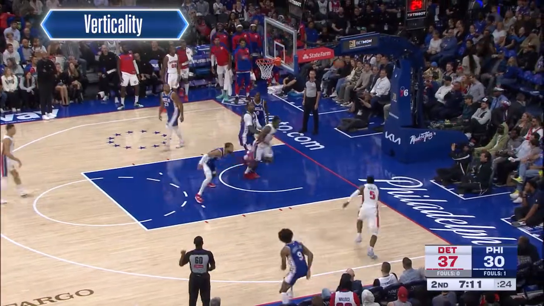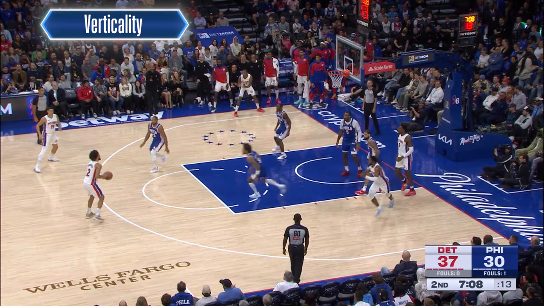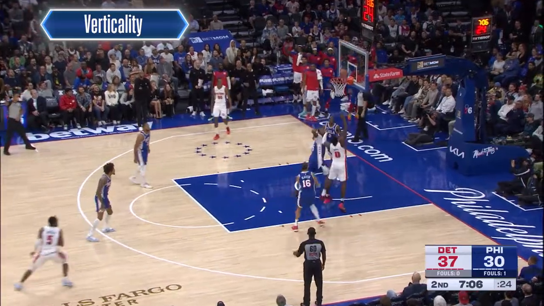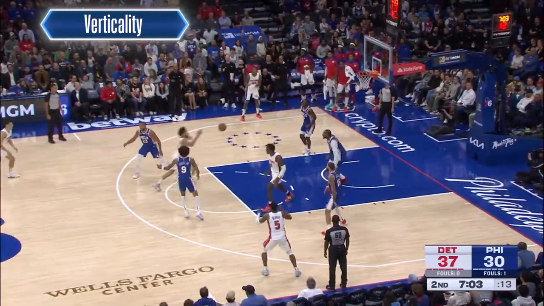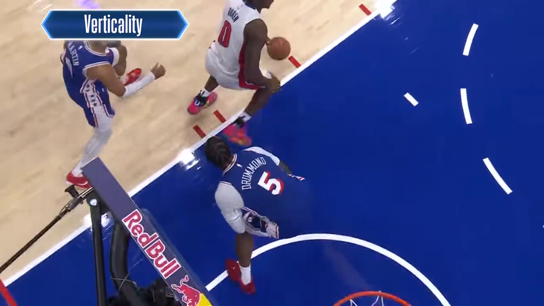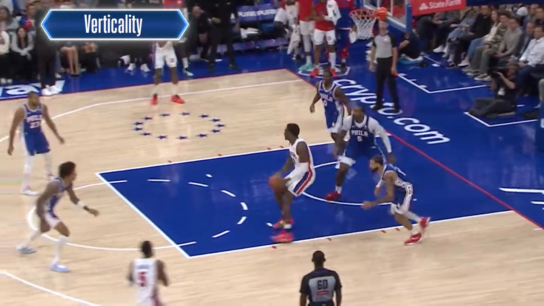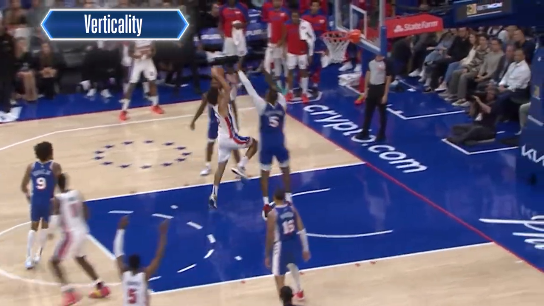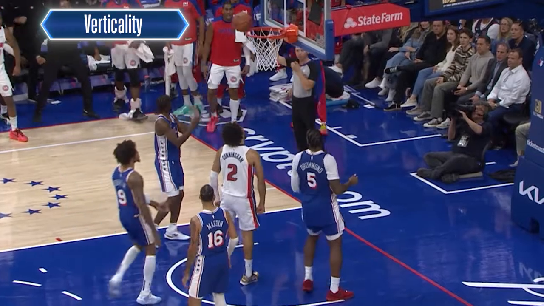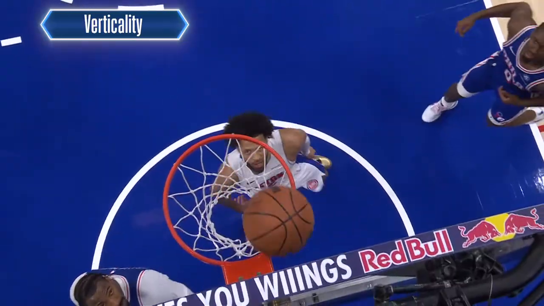Now, let's look at an example where the defensive player does not maintain legal verticality. The highlighted defender on this play, Andre Drummond, starts in a legal position, but he does not maintain that position throughout the play. While Drummond does get to the spot in the path of the offensive player, Cade Cunningham, prior to the start of his upward shooting motion, Drummond does not jump vertically, and instead he turns his body and he makes more than marginal contact with Cunningham. Because the defender turned his body prior to contact and he did not maintain his verticality, this was correctly ruled a defensive foul by the lead official.